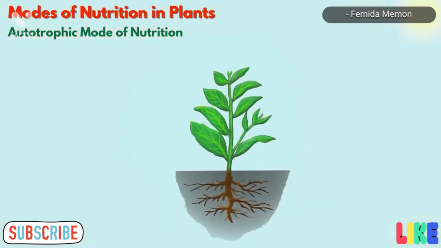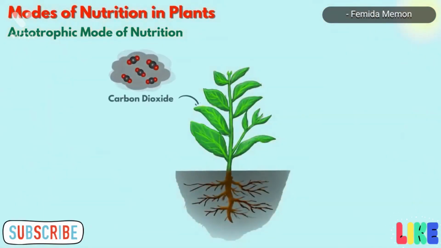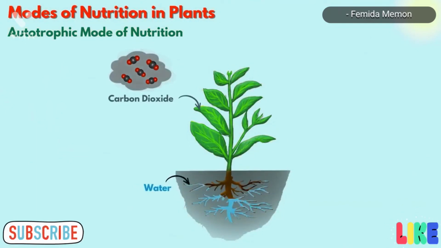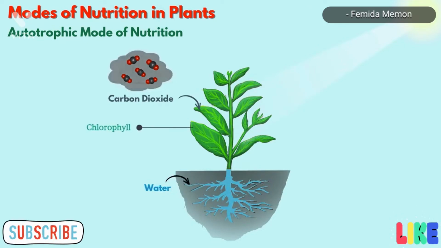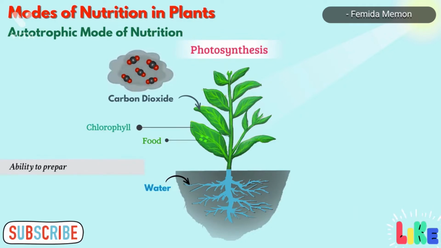Let's talk about autotrophic mode of nutrition. Green plants absorb carbon dioxide from air and water from soil. With the help of sunlight and chlorophyll, they convert these materials into food. This process is called photosynthesis. That means green plants have the ability to prepare food for themselves.